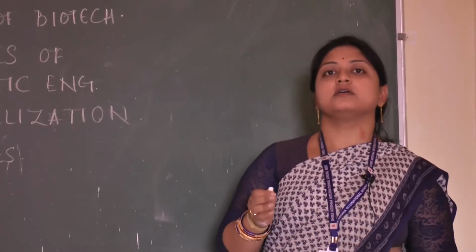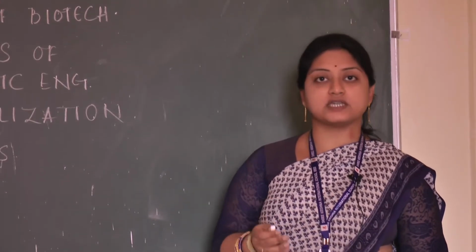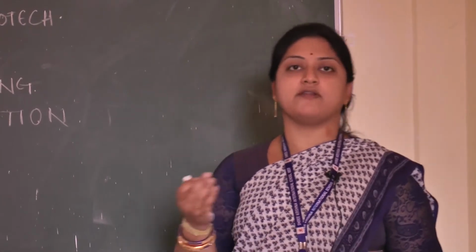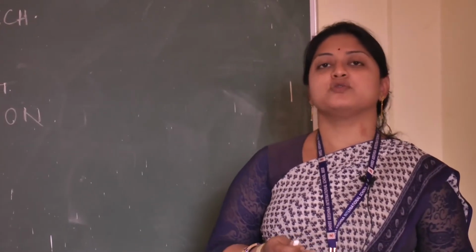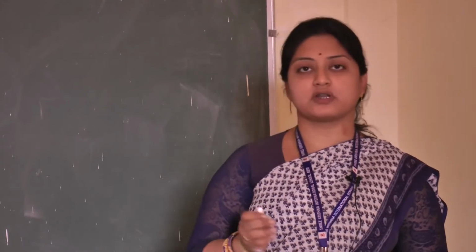So biotechnology is an interdisciplinary branch of science that deals with the uses of the products, byproducts, and enzymes which are produced by living organisms for the welfare of human beings. What products are we using which are produced by microorganisms or living organisms?